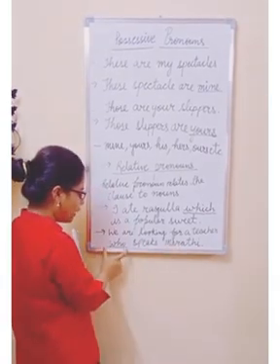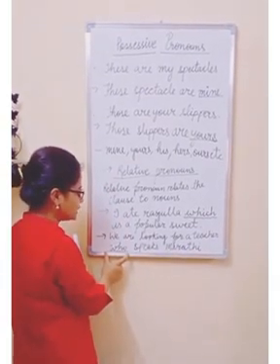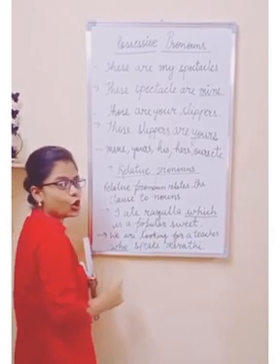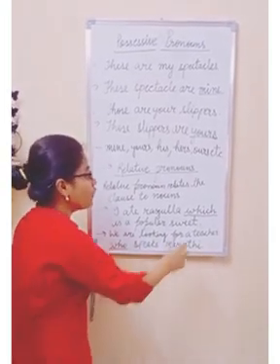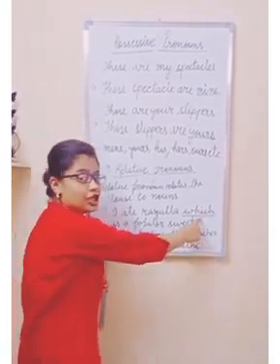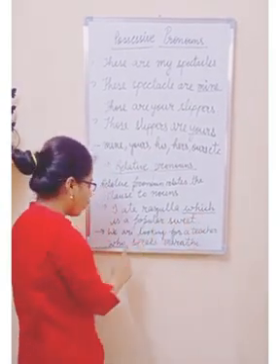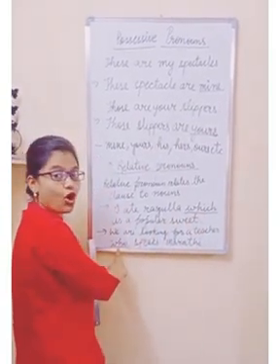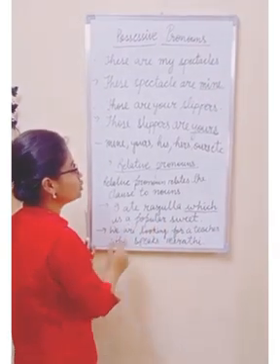So here who is a relative pronoun which is connecting these two parts of the sentence. For objects we make use of which, and for people we make use of who for connecting the two sentences.